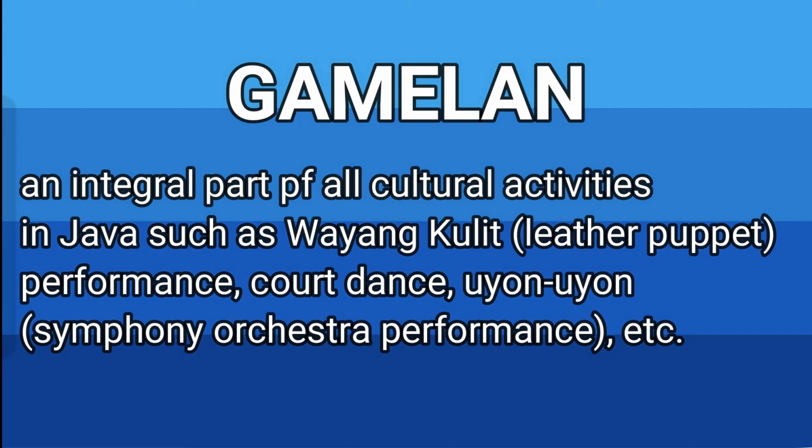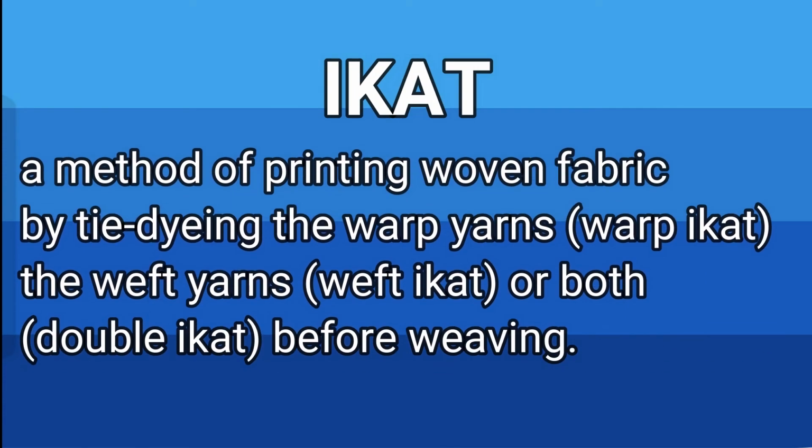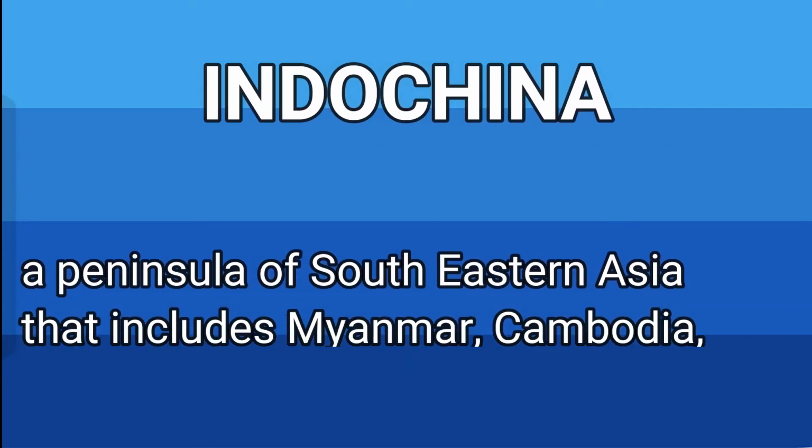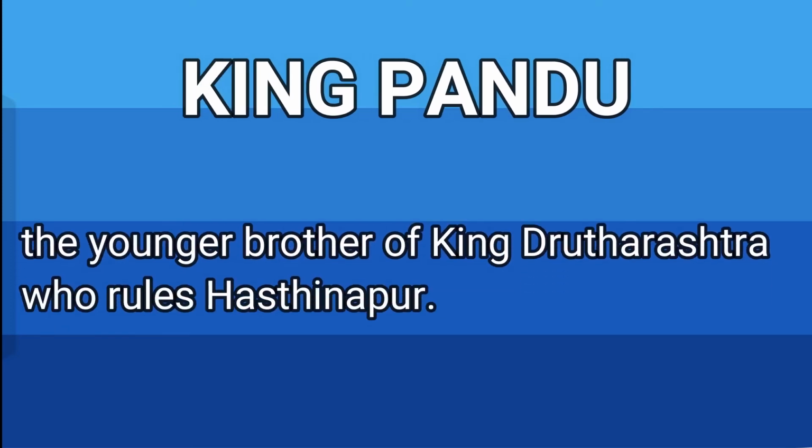and symphony orchestra performance, etc. Hol. Khmer clothing, defined by its myriad of designs in a single piece of fabric. Ikat. A method of printing woven fabric by tie-dyeing the warp yarns, warp ikat, the weft yarns, weft ikat, or both, double ikat, before weaving. Indochina. A peninsula of southeastern Asia that includes Myanmar, Cambodia, Laos, Malaysia, Thailand, and Vietnam. King Pandu. The younger brother of King Dhritarashtra who rules Hastinapur.